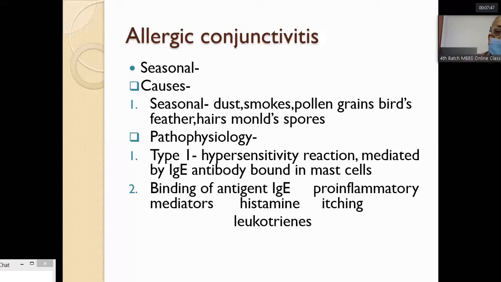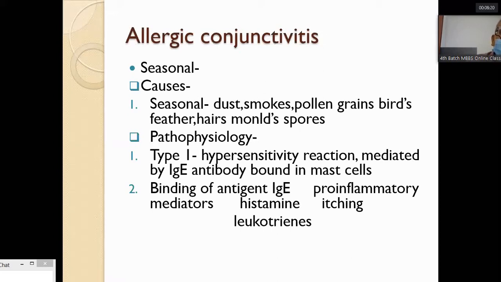It is usually seasonal, occurring in particular seasons, usually when there is a lot of wind or dust in the atmosphere. The causes are seasonal: dust, smoke, pollen grains, birds' feathers, hairs, and mold spores.